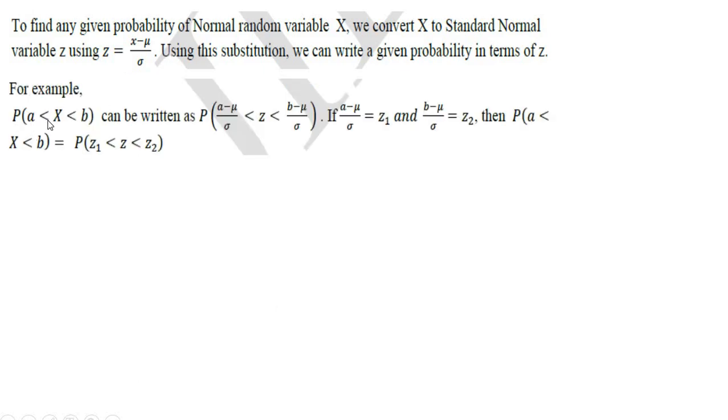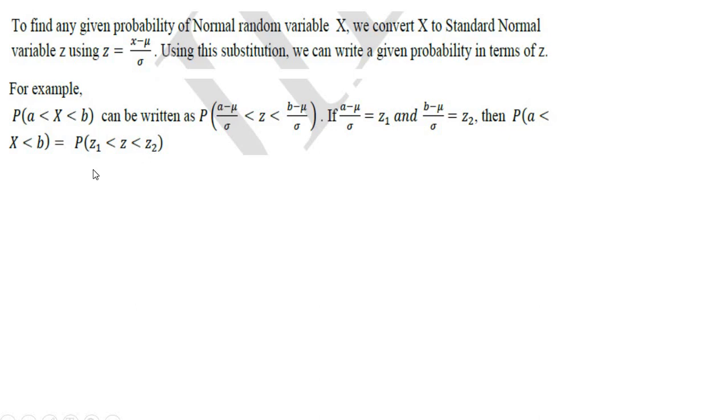So, for example, if we have P(a < X < b), then this can be written as P((a − μ)/σ < Z < (b − μ)/σ), where (a − μ)/σ is equal to z1 and (b − μ)/σ is equal to z2. Okay, so that implies P(a < X < b) is equal to P(z1 < Z < z2).